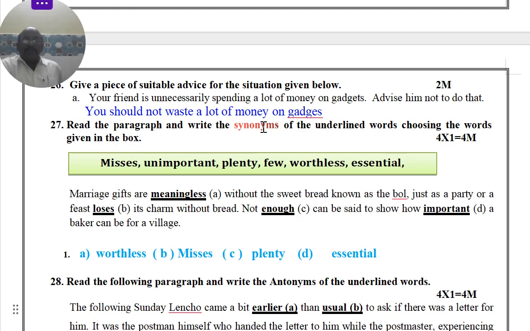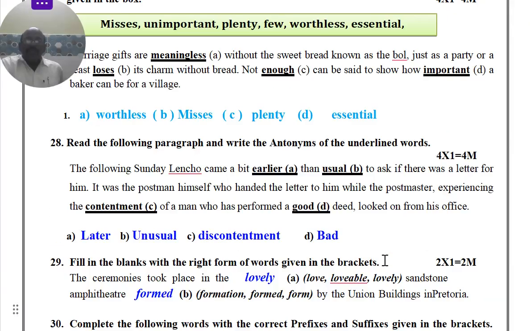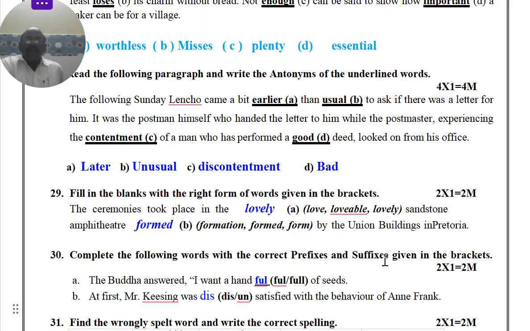Meaningless, worthless, loses. Meaningless means worthless. Loses means misses. Enough means plenty. Important, essential. So some words are also going to be like that. Next, here also antonyms. Earlier, later, usual, unusual, contentment, discontentment, good, bad, like that.